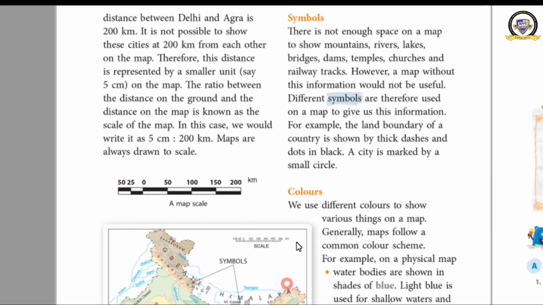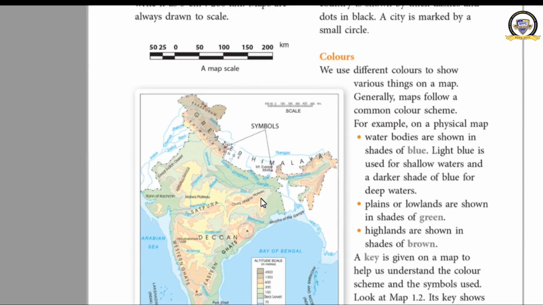Do you know? Here, let us come back to this map once. There are some symbols used. Some colors have been used here. You can see some types of lines have been used here. All these things are not decorative things. They are the symbols used here. It is not possible to write everything here.